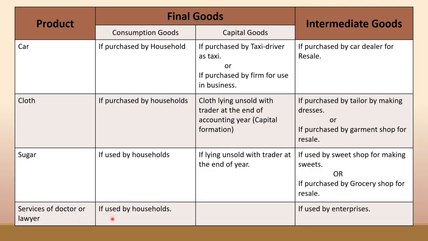In consumption good, we have discussed the four subcategories. One of them is service. If the service of a doctor or lawyer is used by household, then it is known as consumption good. Capital goods are not applicable on service, as they are consumable things. On the other hand, if the service of doctor or lawyer is used by enterprises, then it is known as intermediate good.